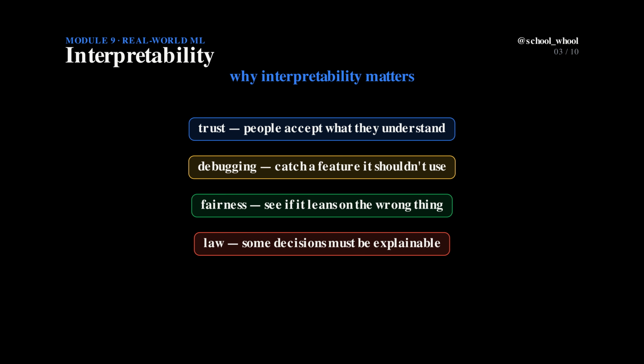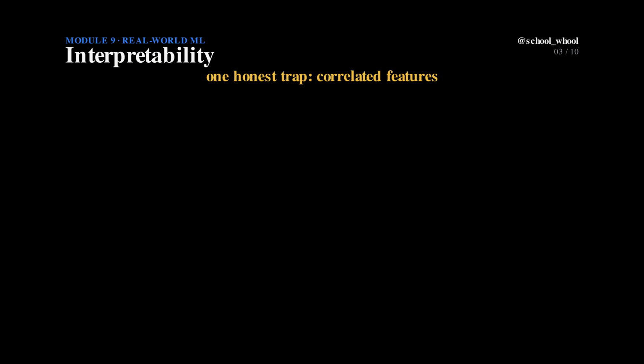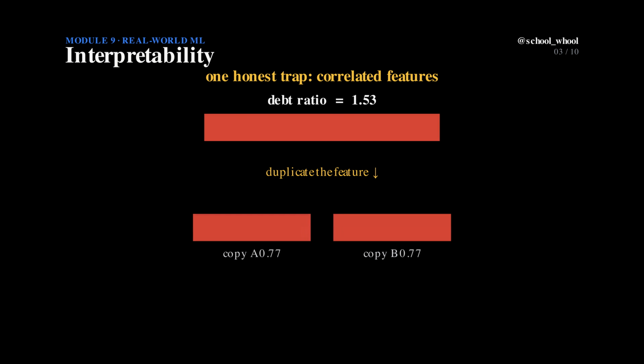One honest trap to know about. Importance can be misleading when features are correlated. Debt ratio's importance on its own is 1.53. But watch what happens if we duplicate it, add a second, identical copy. The model splits the credit between them, 0.77 and 0.77, which still add back to 1.53. A genuinely important feature can look weak simply because it has a twin. So read importances carefully, and never mistake them for proof of cause.